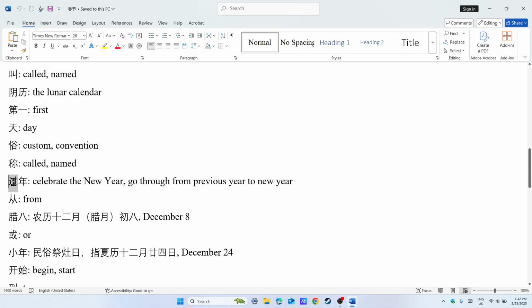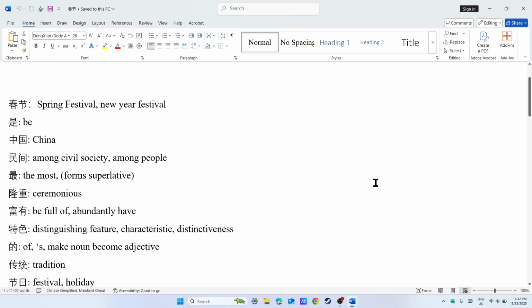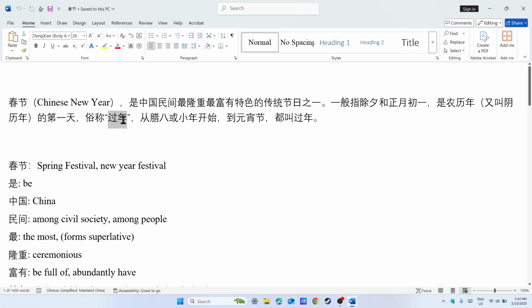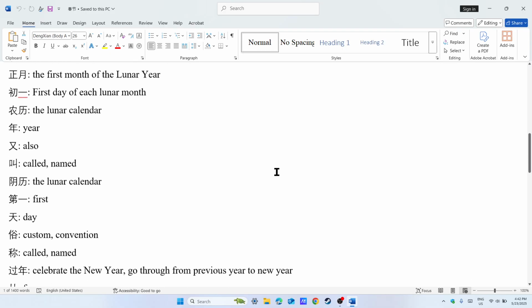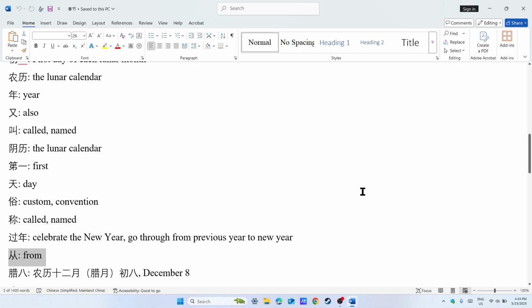Actually here there's a 过. This 过 means go through, and 年 is year. Go through the year, from the old year to the new year. That's called 过年. And then again there's a 从 and a 到. We have already talked about 从 and 到. 从 here means from. This is a preposition kind of word.